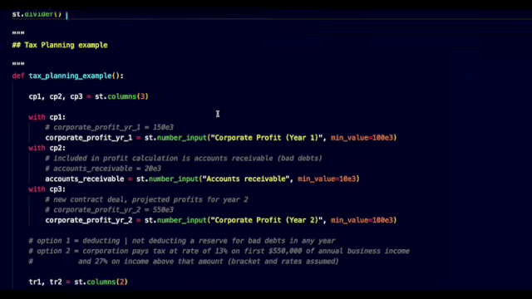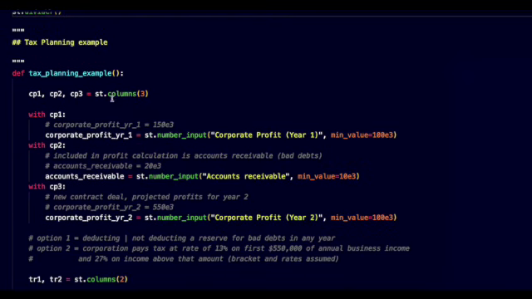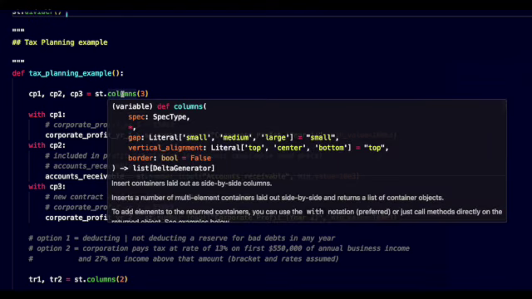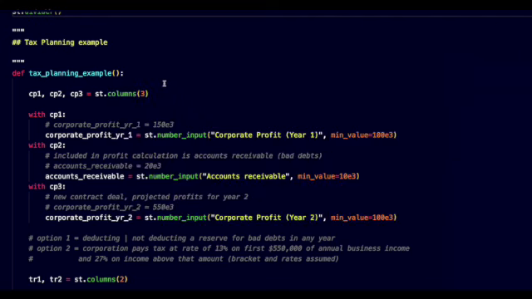You can create functions just like previous videos. We create a function called tax planning example. The cp1 and cp2 are just variable names for using Streamlit columns functionality. We will be using this quite often in this app and series. You can call these variables whatever you like and can even reuse the name in other sections. As you can see, there are many code lines commented out. This is to show that you can modify your existing Python code into Streamlit app functionality with minor effort.